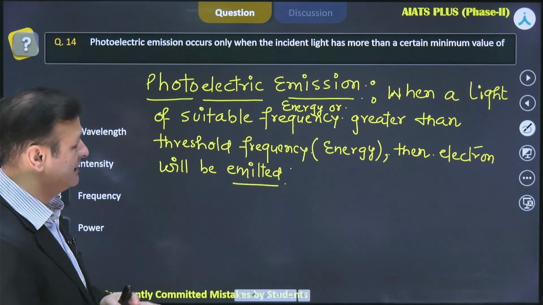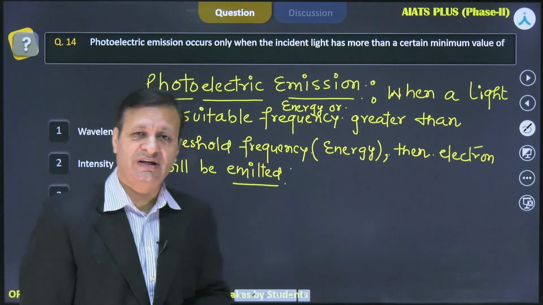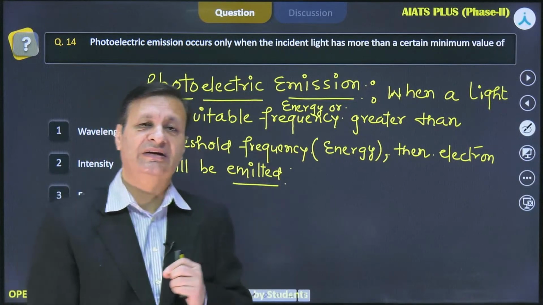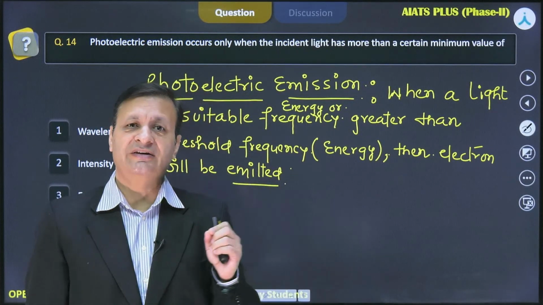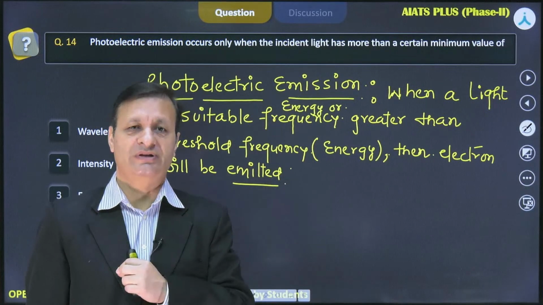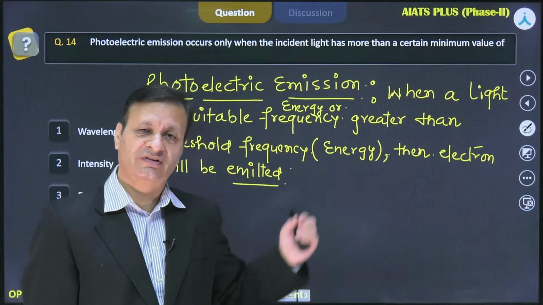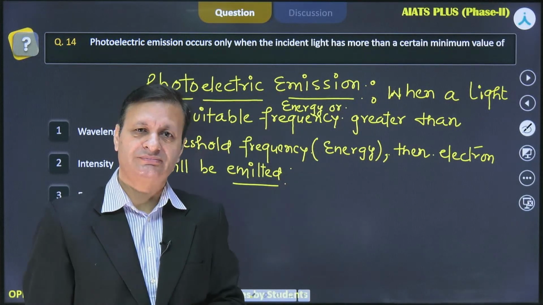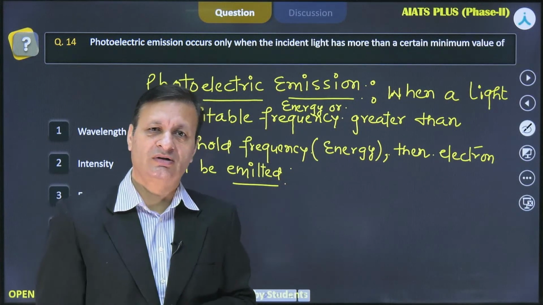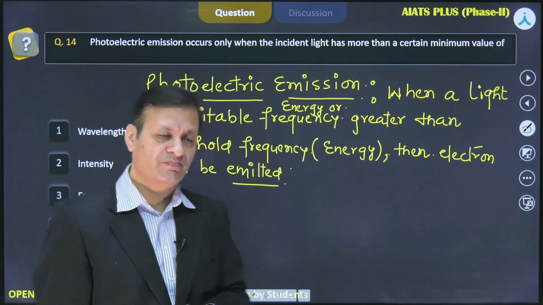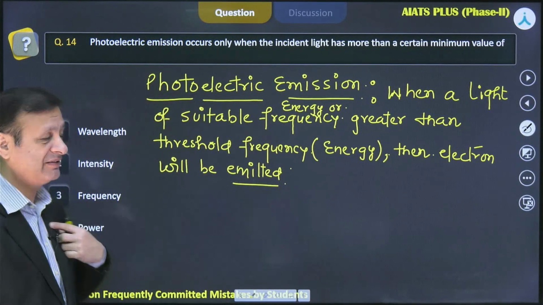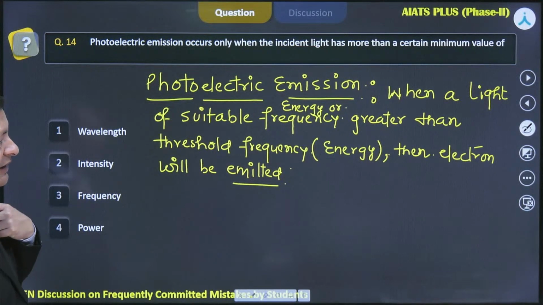So it clearly says when this incident frequency is greater than the threshold frequency, the minimum frequency that is required for this phenomenon to happen, that is called photoelectric emission. So this definition has clearly stated the answer, and that answer is well hidden in this concept.